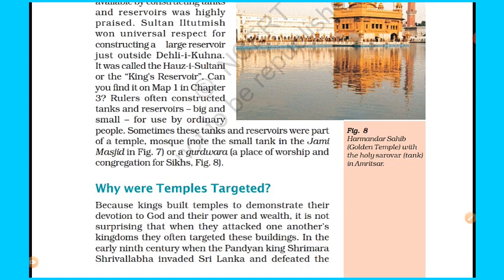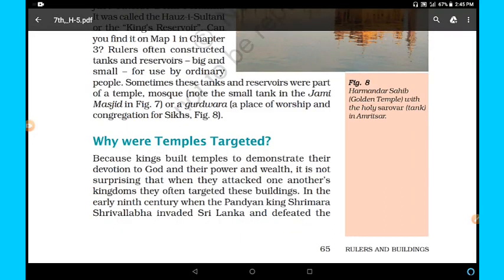Sometimes these tanks and reservoirs were part of a temple or mosque, like the small tank in the Jami Masjid shown in figure 7, or a Gurudwara, a place of worship and congregation for Sikhs, in figure 8. Now we'll see figure number 8.